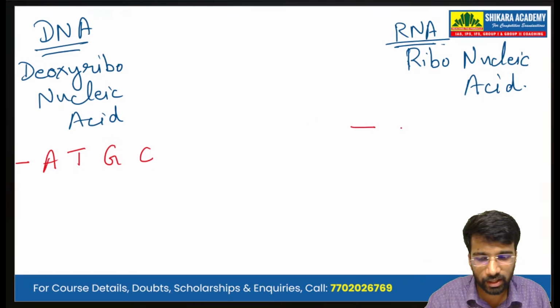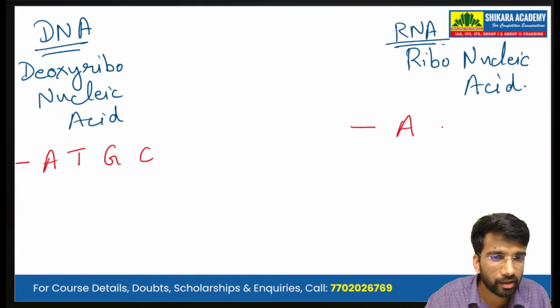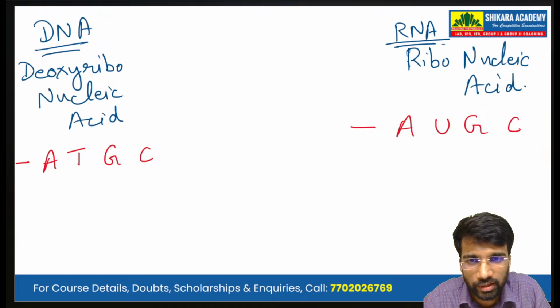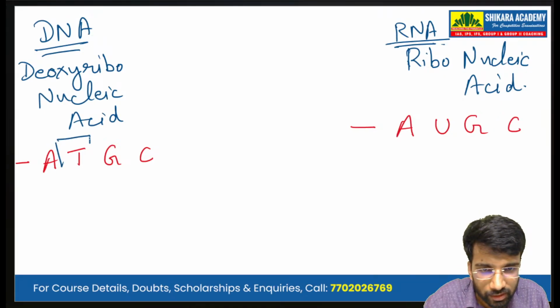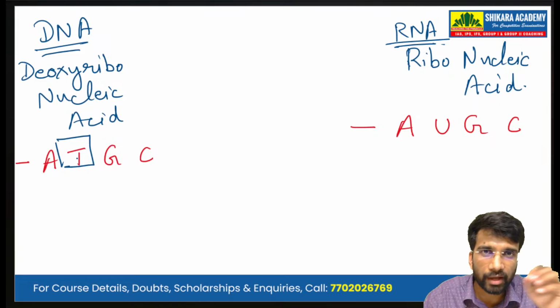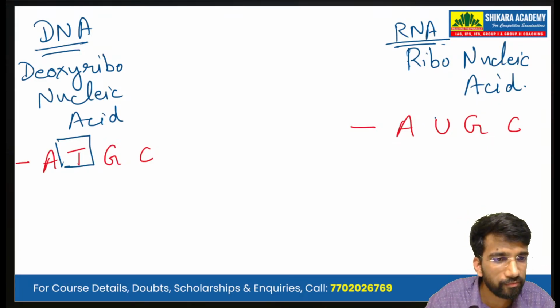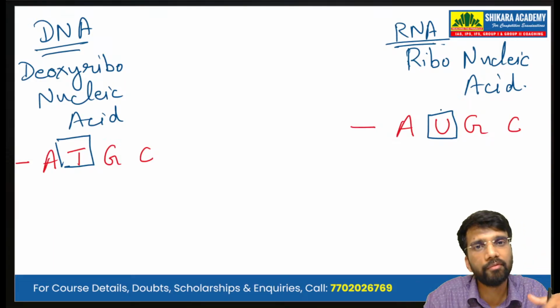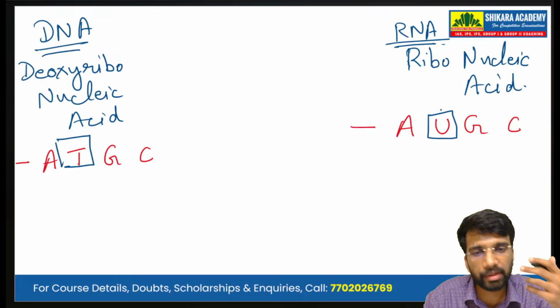RNA, on the other hand, has adenine, uracil, guanine, and cytosine. So the only difference is in DNA we have thymine, in RNA we have uracil. So this is the difference when it comes to the nitrogenous bases.